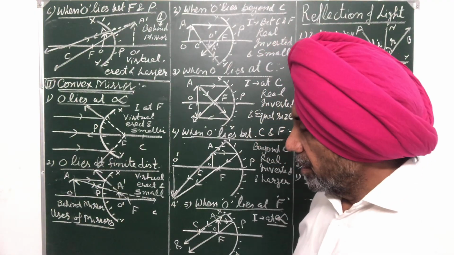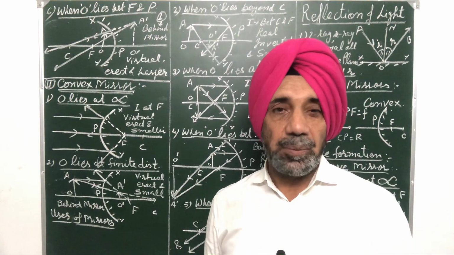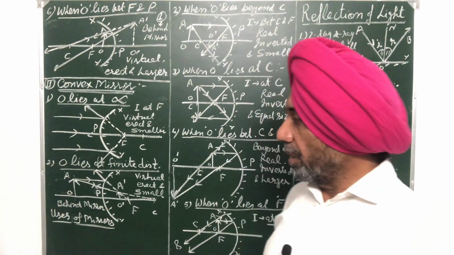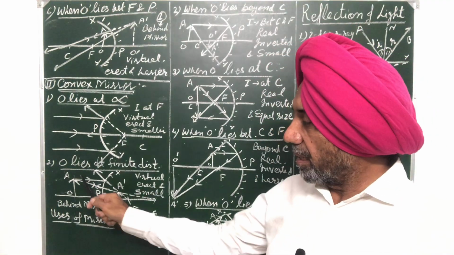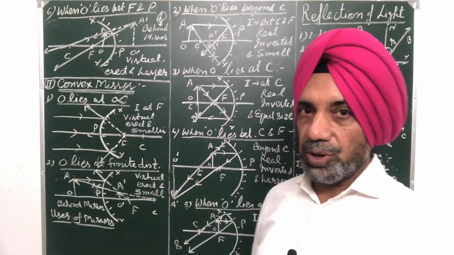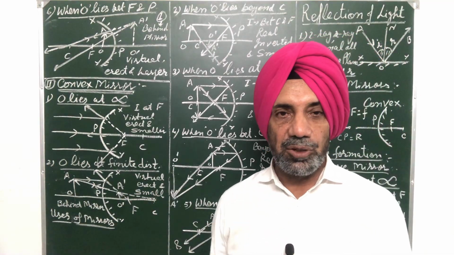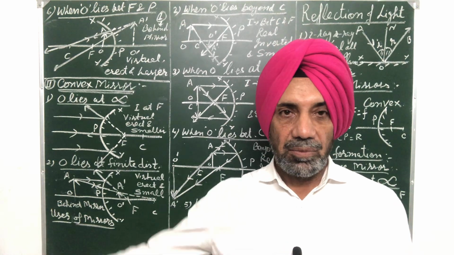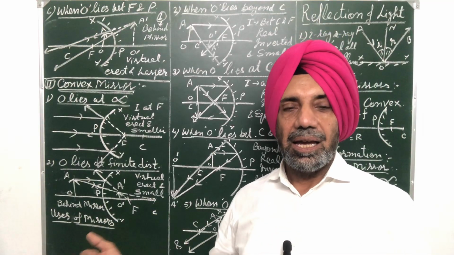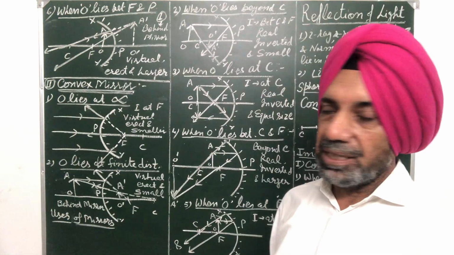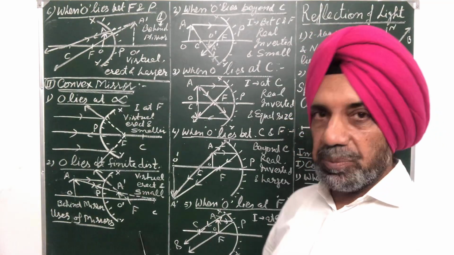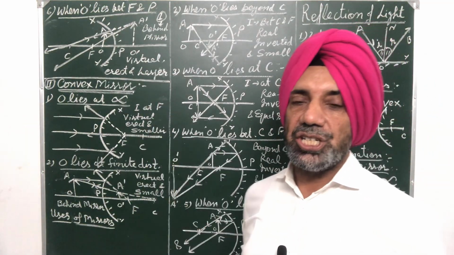Convex mirror. The main application of a convex mirror is as a driver's mirror, the side mirror of any vehicle, car, scooter, motorcycle. That mirror is a convex mirror. Why is a convex mirror preferred as a driver's mirror? Because its field of view is large, because its outer surface is the reflecting surface. Its field of view is large. You can see objects from the side. Number two, the image formed is always erect, behind the mirror and smaller in size. That's why the convex mirror is preferred as a driver's mirror and the concave mirror is preferred as a shaving mirror.